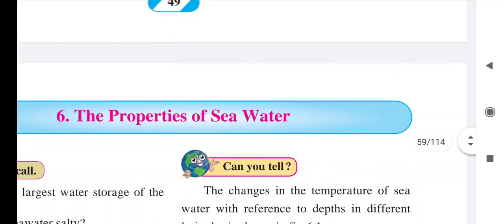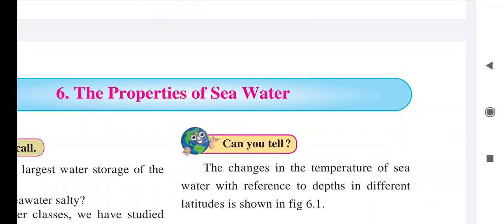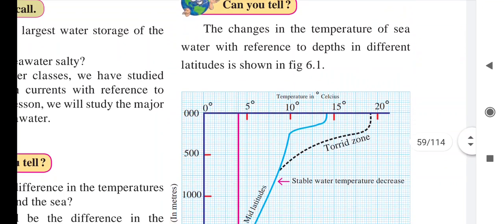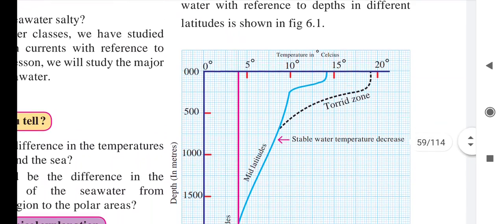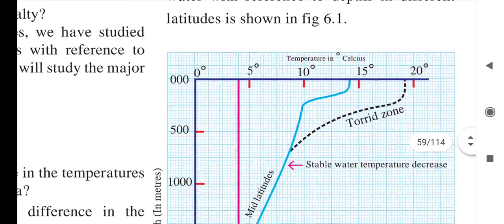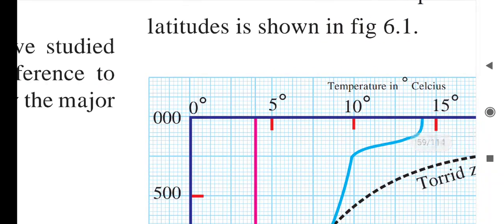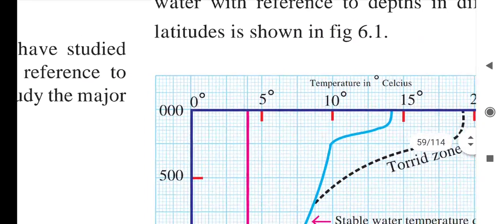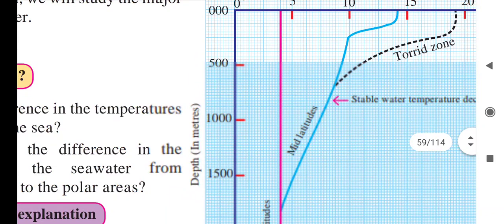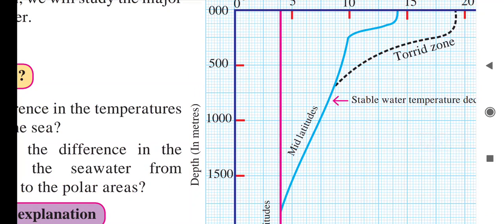Here see, the changes in the temperature of the seawater with reference to the depth in different latitudes is shown in figure 6.1. So we can see here 6.1. On the x-axis, temperature in Celsius is given, and on the y-axis depth in meters is shown.